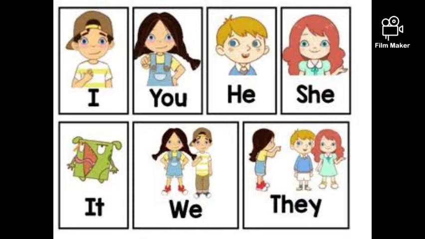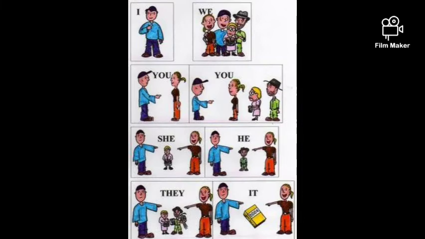I, you, he, she, it, we, they. These are all pronouns used instead of nouns. First person: if the first person is speaking only one, then I. If there are more than one person, then we. The listening person is you. First person is the speaker, second person is the listener.